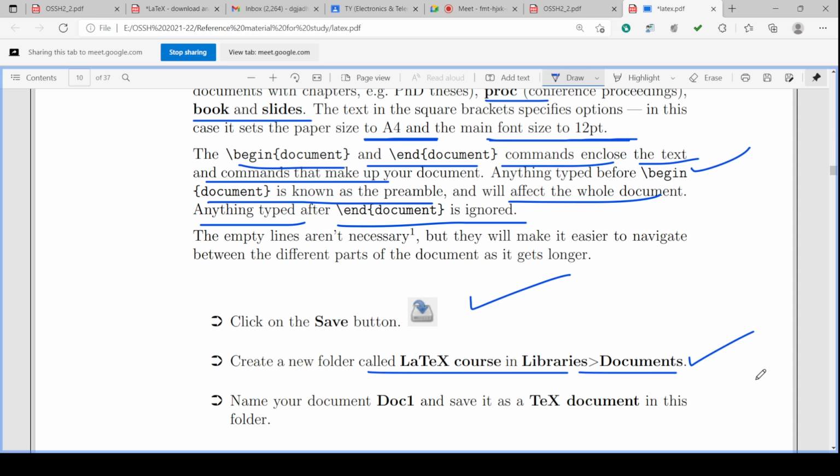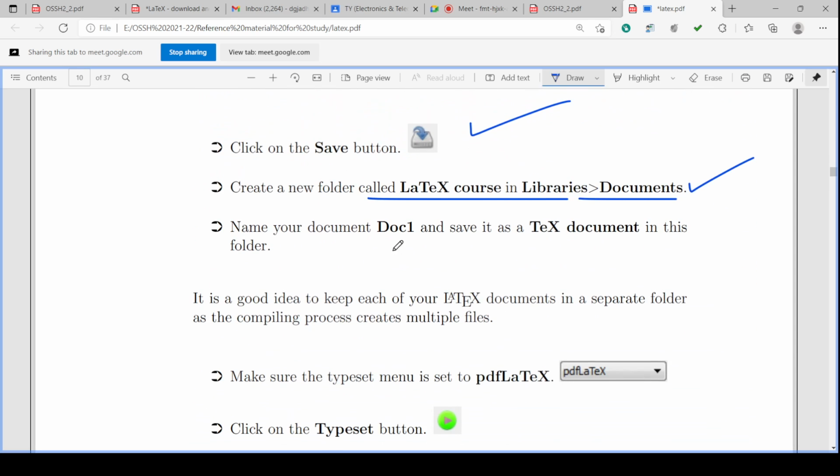Otherwise you can select it, customize it according to your requirement. Then you can give the name of the document, say doc1 or anything, report1 or seminar report1 or seminar_dgj.tex. So my name is dgj, I will give seminar underscore dgj. So I will understand this file is related to the seminar of dgj. So the name of the document .tex file will be there.